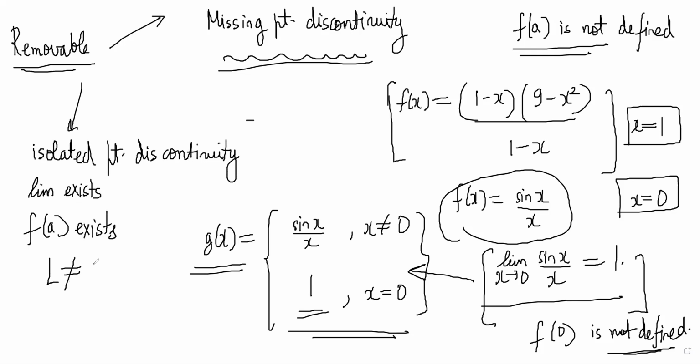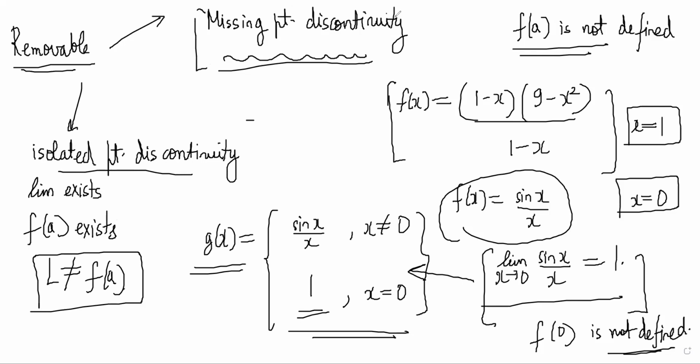But the limit is not equal to f of a, right? This is the one that we were talking about earlier. And you can change it by changing the value of one point in the function, right? This is the other case that we have not discussed yet, where the function is not defined at that point. So similarly, you can have non-removable discontinuities, which can also be given some names.